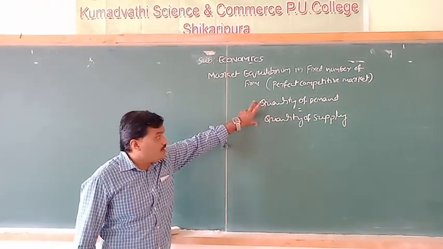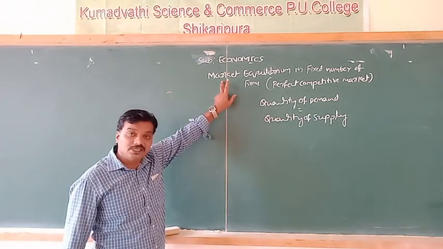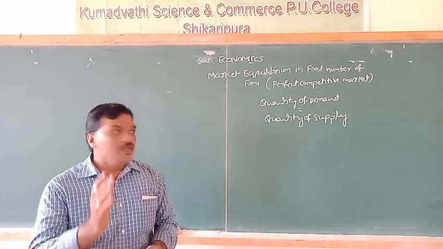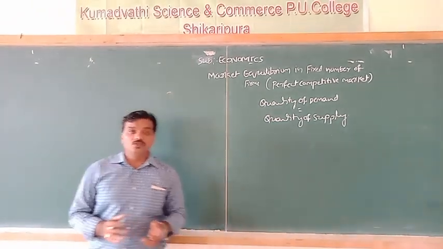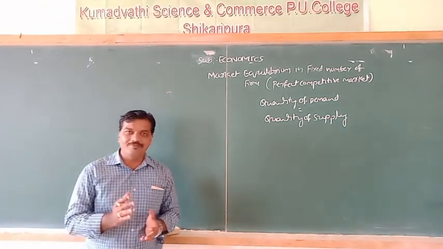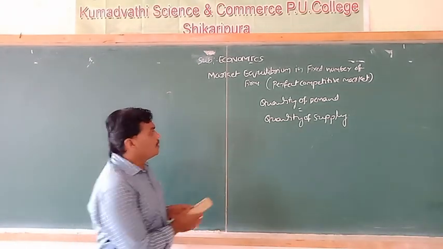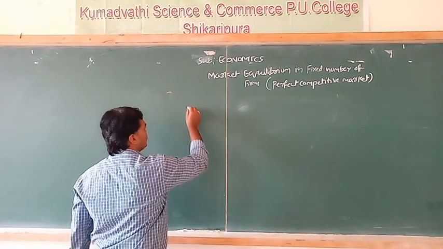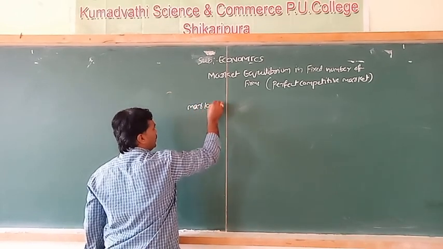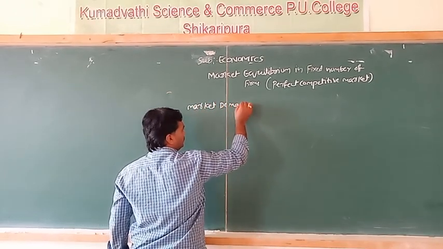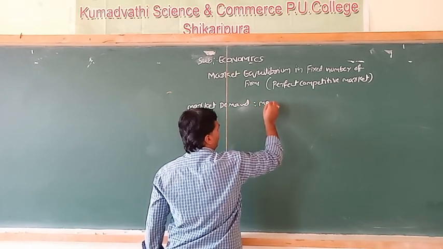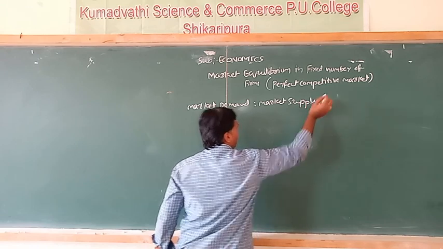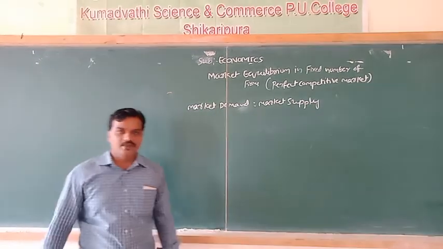When the quantity of demand is equal to quantity of supply, we can say the market is in equilibrium. Then in perfect competitive market, the equilibrium situation can be determined by using market demand and market supply, where market demand is equal to market supply. Here the market is in equilibrium.